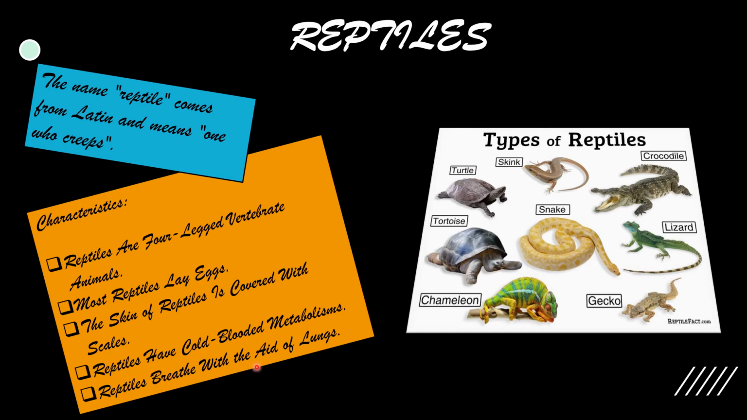Reptiles breathe with the aid of lungs. See some examples of reptiles. Skink, turtle, tortoise, chameleon, gecko, lizard, crocodile and snake. So you can say reptiles are a group of mostly terrestrial animals. A few may be aquatic. They are cold-blooded animals. They have a very dry and scaly body. They breathe through lungs. Snakes, lizards and crocodiles are reptiles.